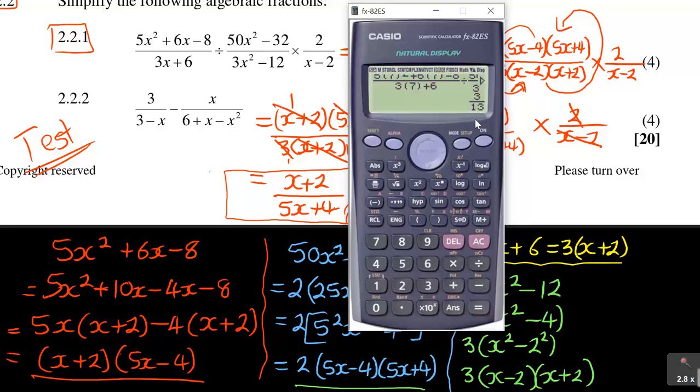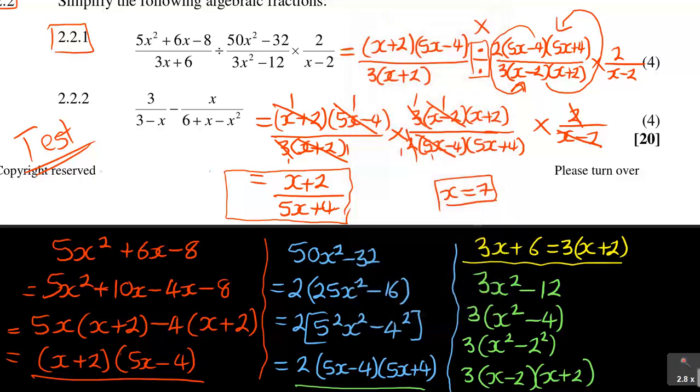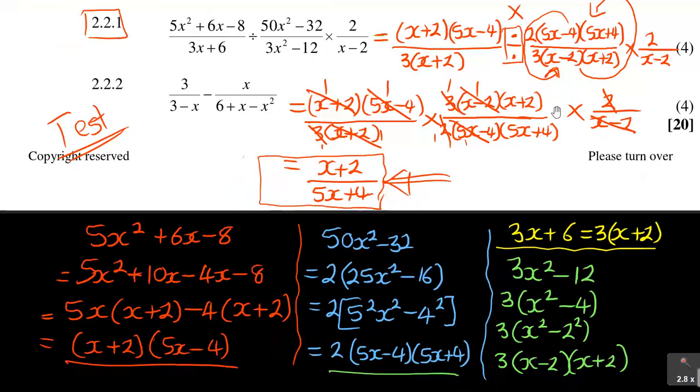There is the answer, 3 over 13. Means my simplification is correct, and I have more assurance that this final answer here is correct. So this is how we solve this problem. Guys, this was all in all 20 marks, and I feel like it was a good 20 marks for you to work on. Now let us look at the last part of question